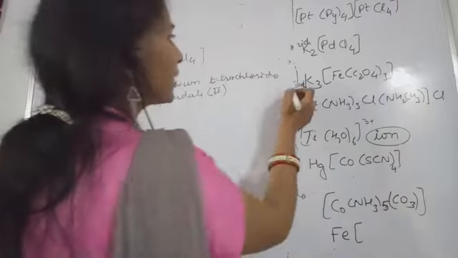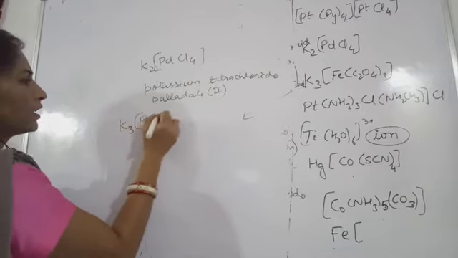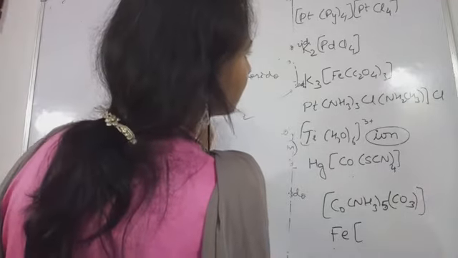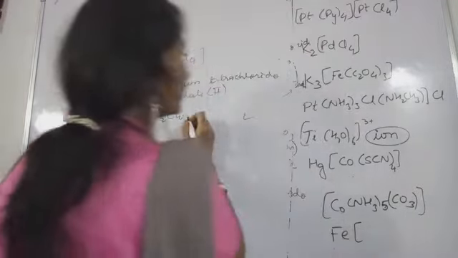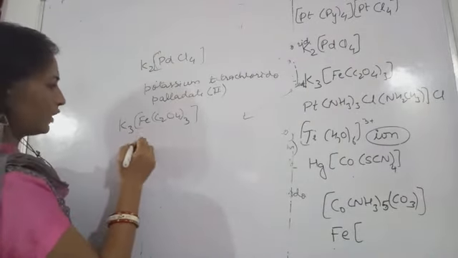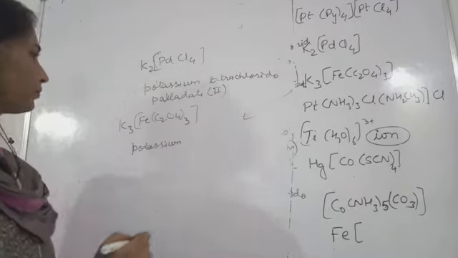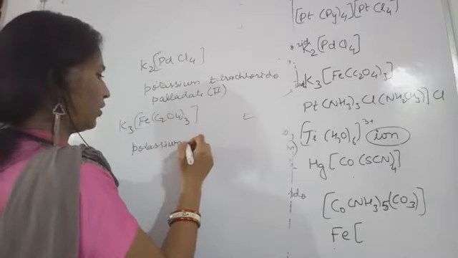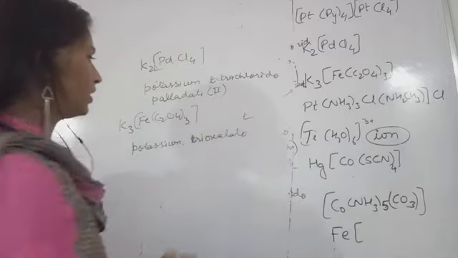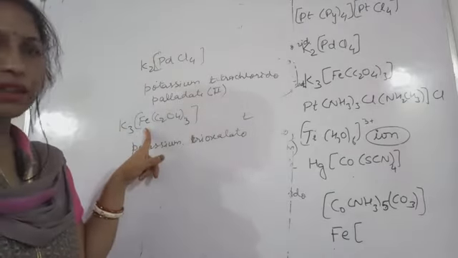Okay, now next is K3Fe(C2O4). See, this one is K3Fe C2O4. Okay, how many oxalate ions are we having? This is 3. Okay, so what will the name be in this case? Potassium. First of all, you write down potassium. Then C2O4 is oxalato, trioxalato, trioxalato. Here ferrate you will write, ferrate.